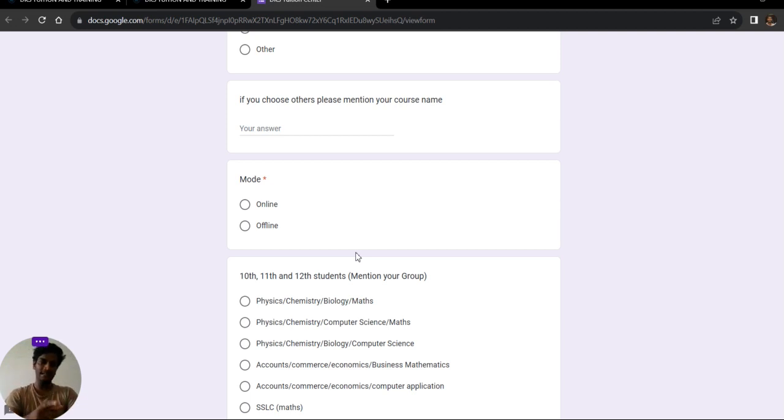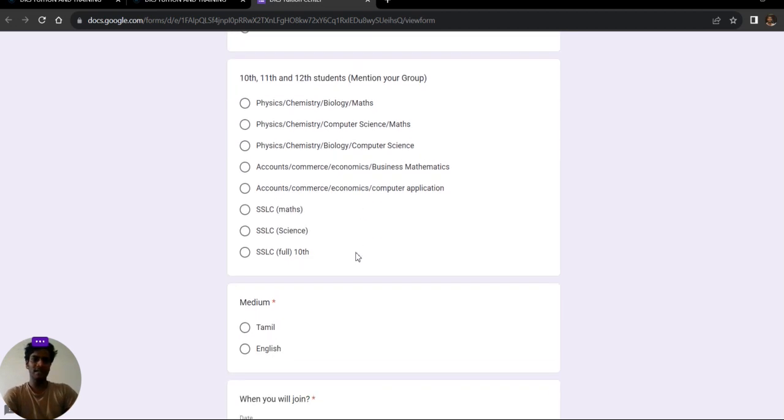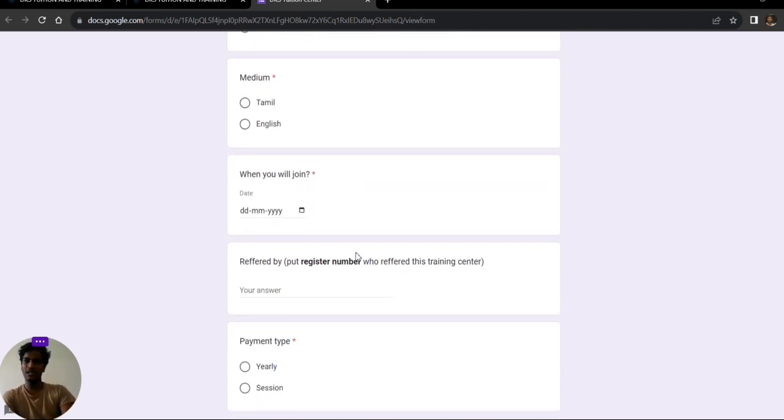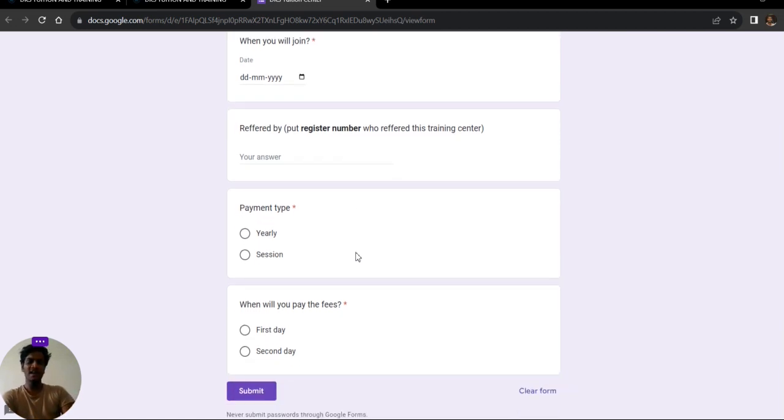But this tuition center is available only in Coimbatore. You have to go there. You can also do online mode, guys. That's not any problem. It's very nice, guys. Then you have to choose your stream, guys. Then your languages. Then when you're going to join this, your payment type, like whether you want to do early payment, yearly payment, or session-wise payment. Then when you are going to do the payment, like first day or second day. Just fill up this whole form, guys, and then submit.